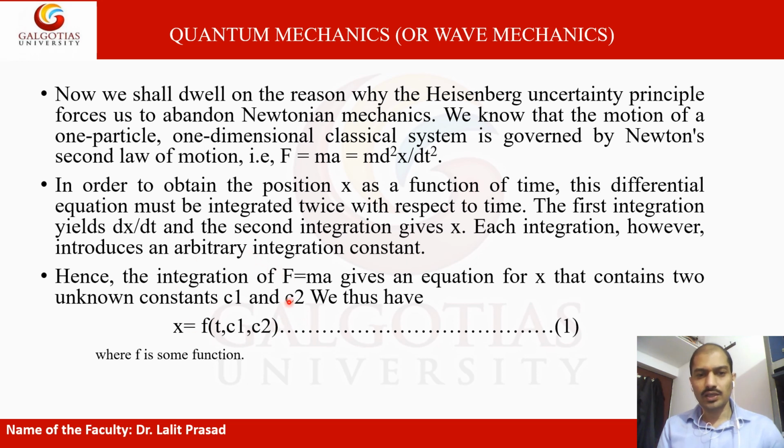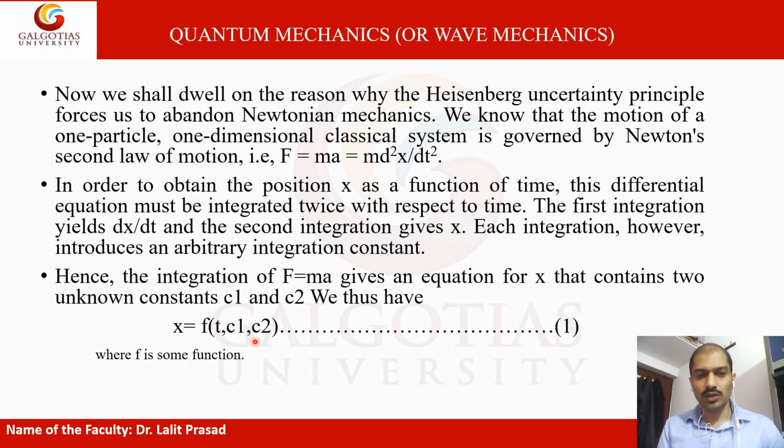Hence the integration of F equals ma gives an equation for x that contains two unknown constants, c1 and c2. Thus x is a function of time t, c1 and c2.